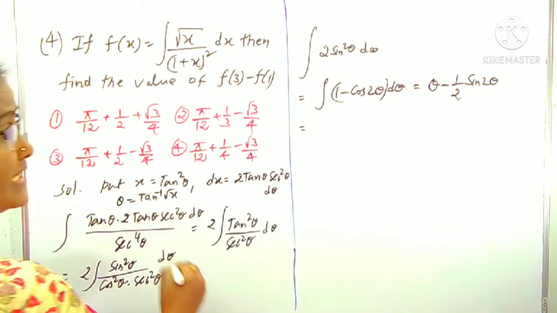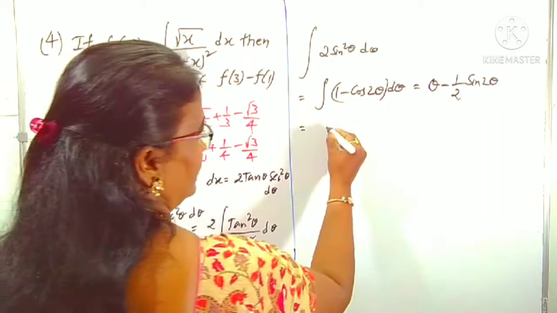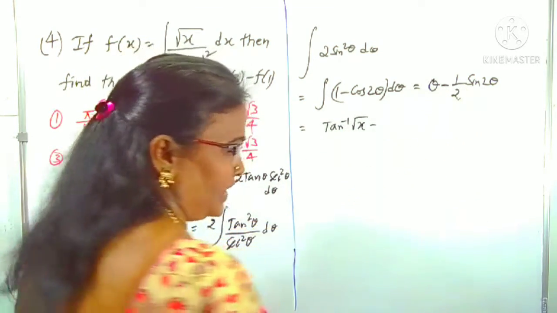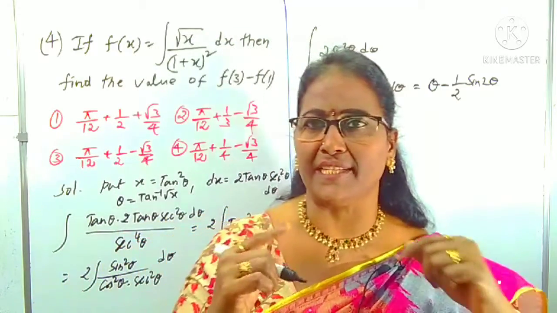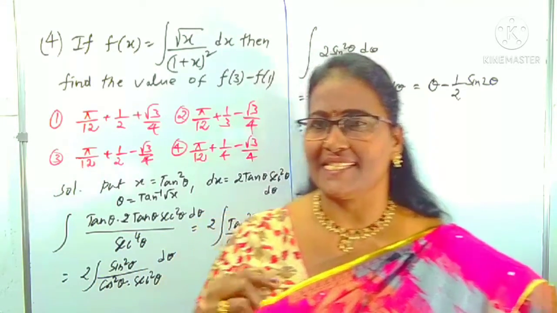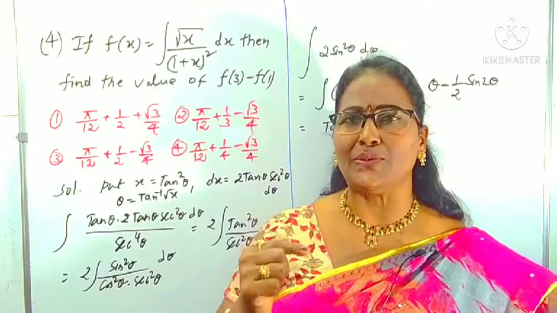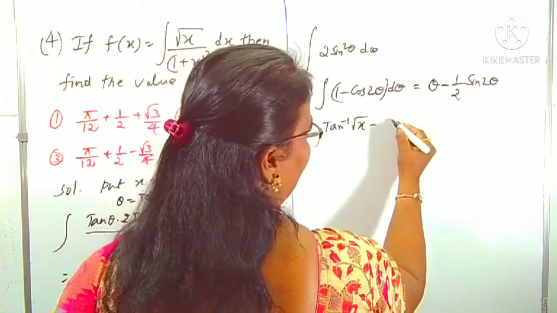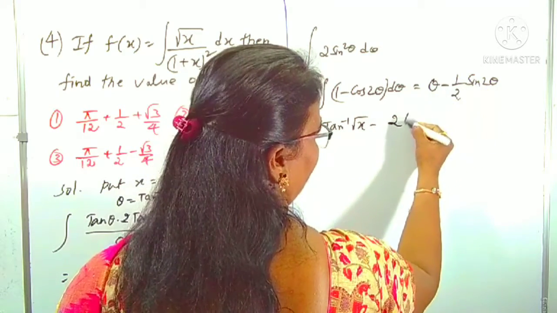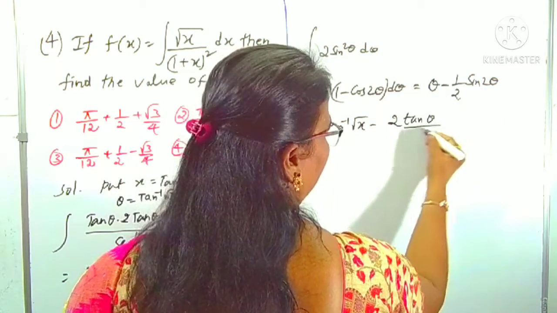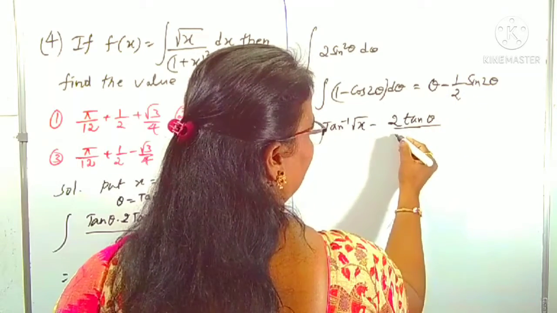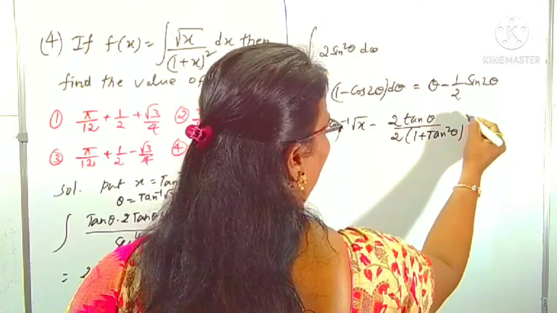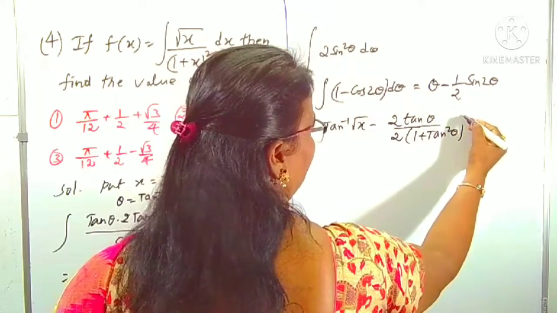In place of theta we can write tan inverse root x. Minus sin 2 theta in terms of tan: sin 2a is 2 tan a by 1 plus tan square a. So sin 2 theta is 2 tan theta by 1 plus tan square theta, with one more 2 there. Okay, right. Next.